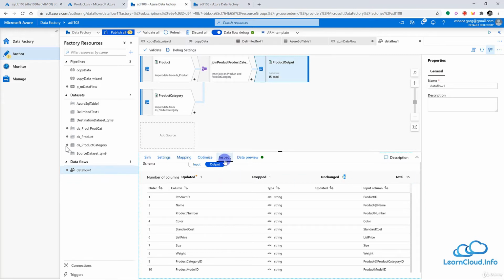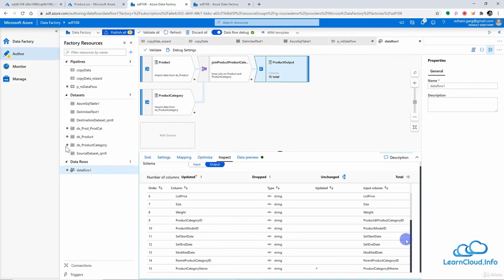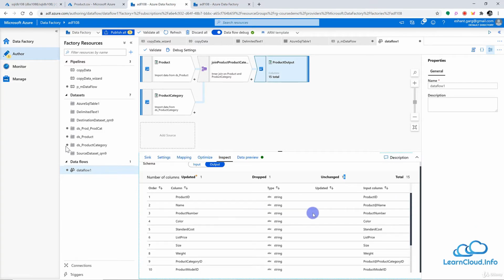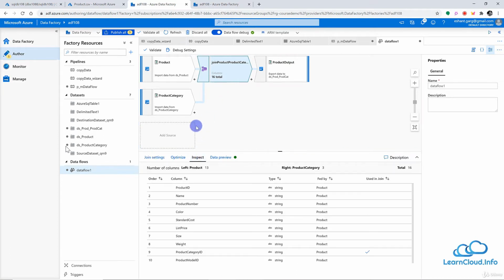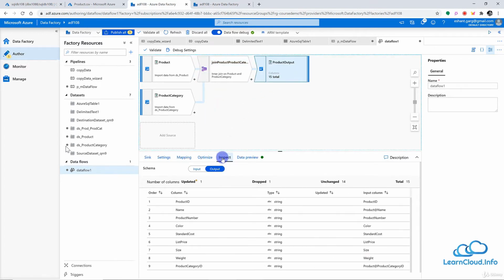So in inspect, you can quickly look at the metadata you have right now after this transformation. And this property is with all the items here, all the activities here. So if I select the join here, we also have inspect here. So basically, whenever we have this data stream, we can quickly come here and look at the metadata of the current data in the transformation.